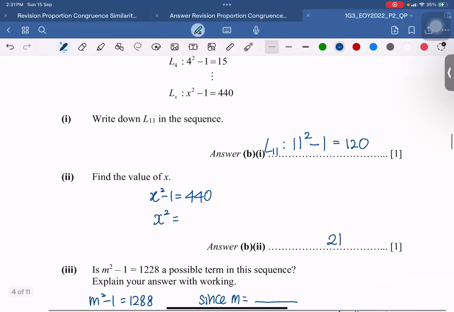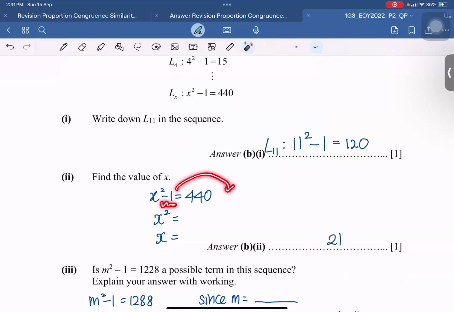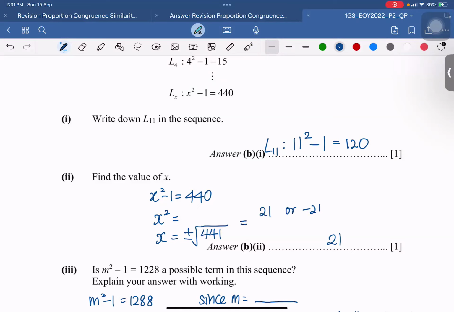And what is x? You'll get your answer. I got my answer to be 21. So I'm going to shift -1 over, it becomes +1. And then when you take the square root, by right, there should be 2 answers, plus or minus square root of 441. So by right, you should have 2 answers, 21 or -21.